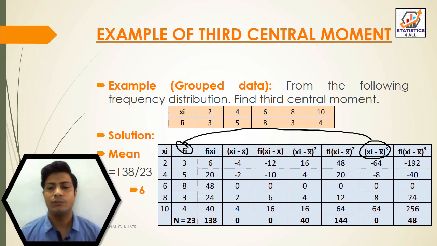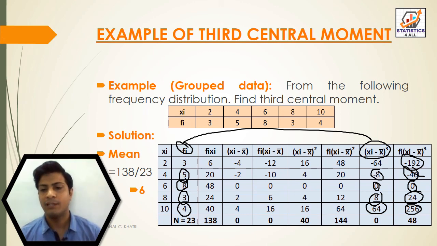So 3 into minus 64, we get value minus 192. 5 into minus 8, minus 40. 8 into 0, that is equal to 0. 3 into 8, that is equal to 24, and 4 into 64, that is equal to 256. So after multiplying this, we have to find the total of fi into xi minus x bar whole cube. We get value 48.